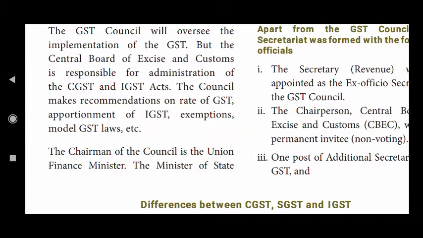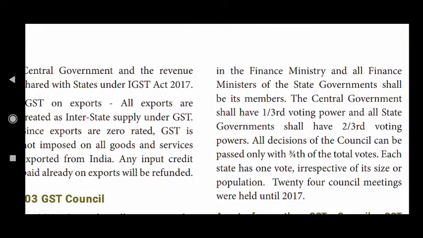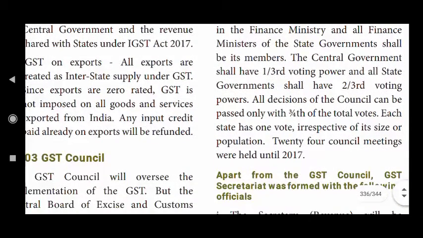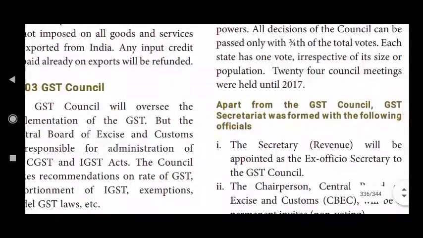The chairman of the Council is the Union Finance Minister, and the Finance Minister of the state is a member, and all Finance Ministers of the state governments shall be its members. The central government shall have 1/3 voting power and the state governments have 2/3 voting power. All the decisions of the Council can be passed only with 3/4 of the total votes. Each state has one vote irrespective of its size or population. 24 Council meetings were held until 2017.